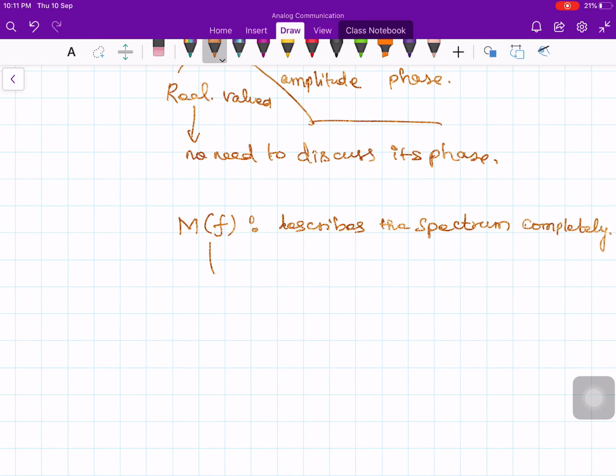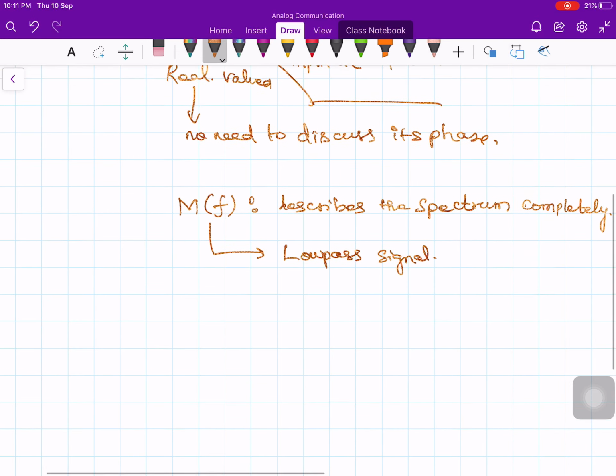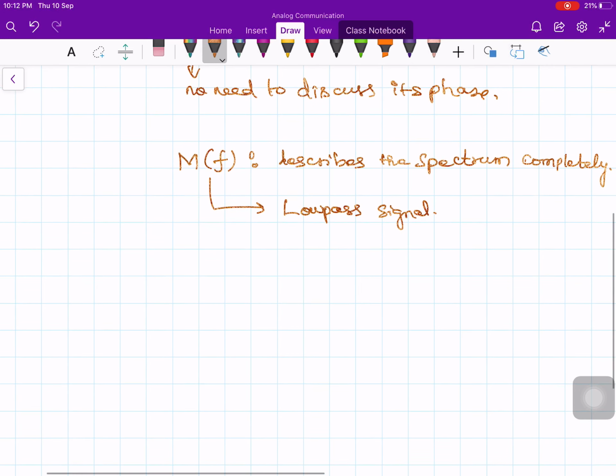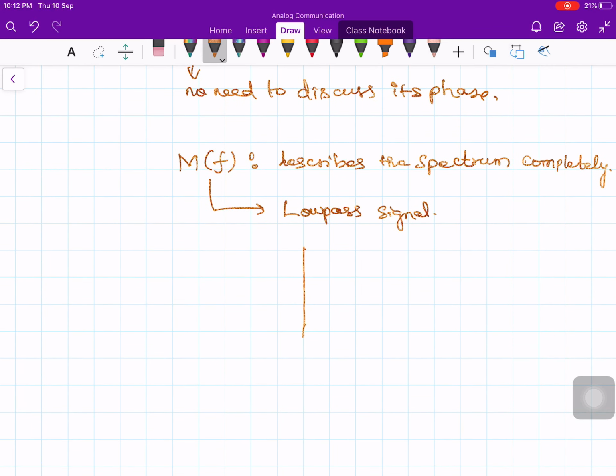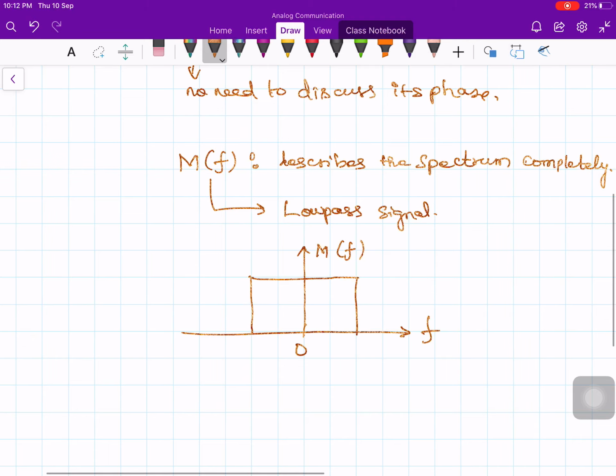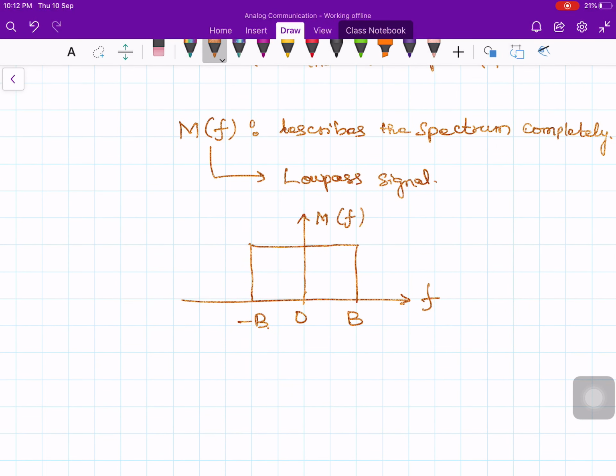Also we assume that this M of f is a low pass signal. Low pass in the sense that it includes the zero frequency also. When I draw a spectrum like this, this is my M of f, and the x-axis is frequency, this is 0 hertz, and this is plus B hertz and minus B hertz. Please note that this does not depict that real signals will have such a spectrum.